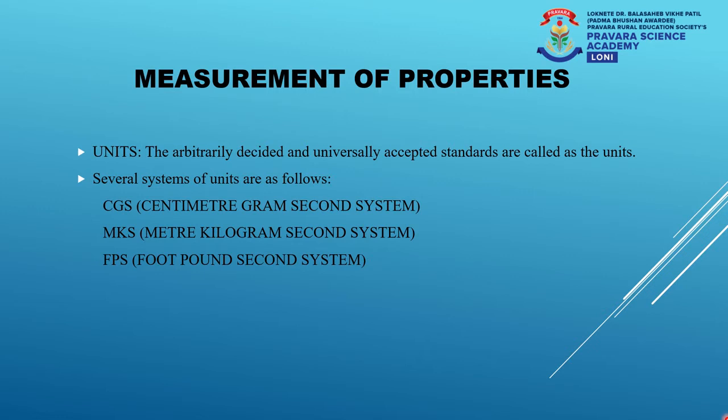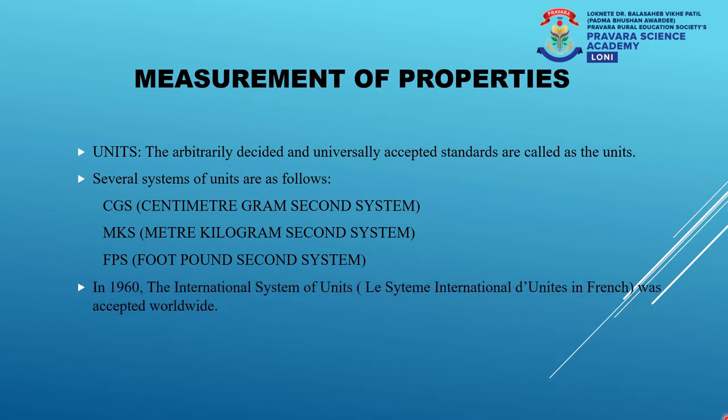Meaning, if you have to study matter at a universal level, then there should be some universally accepted and one common unit which is utilized and which is accepted by all the other countries. For the same reason, in the year 1960, the International System of Units, which is called as the SI units, was accepted worldwide after a conference which was conducted in France.